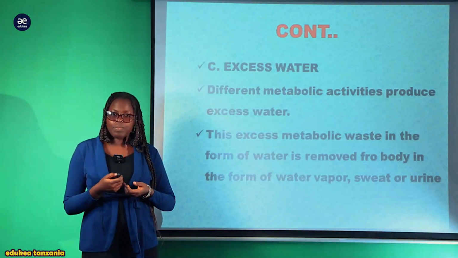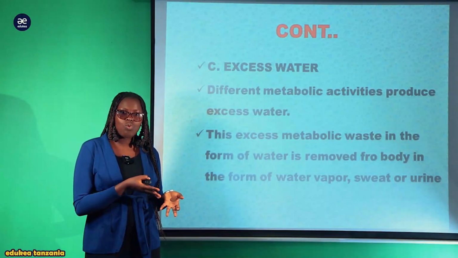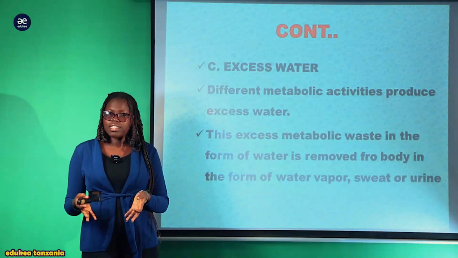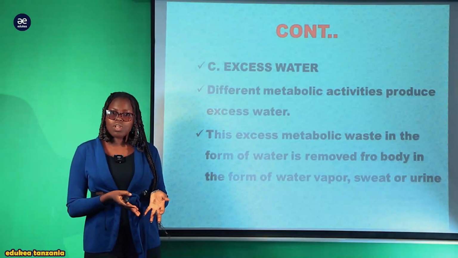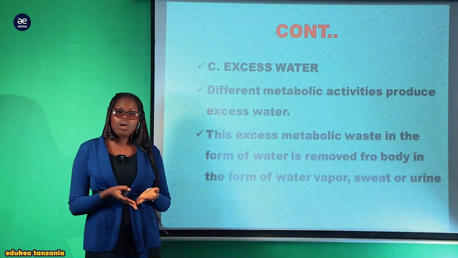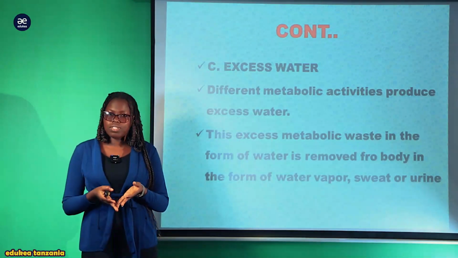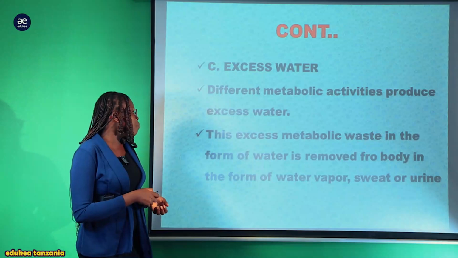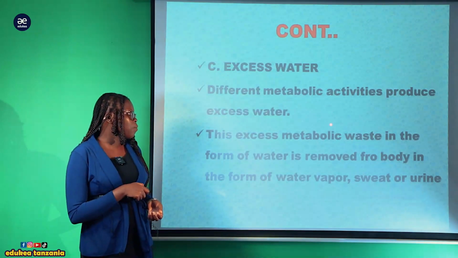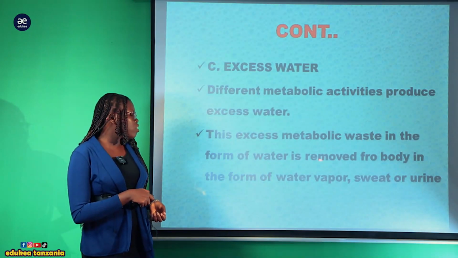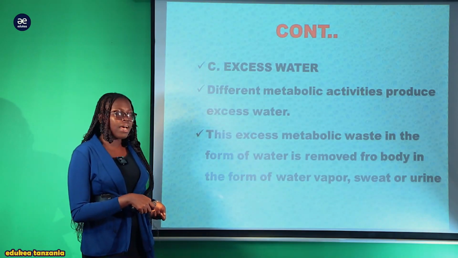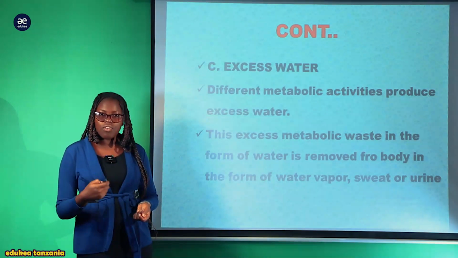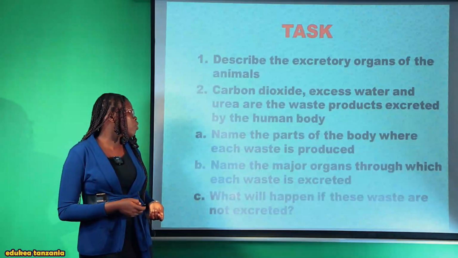Now there are different mechanisms which are used to remove excess water into the body of an organism. The first one, we have the skin organ as one of the excretory organ ambayo yenyewe inakuwa inatoa excess water through sweating, unapokuwa unatoa jasho. So this excess metabolic waste in the form of water is removed from the body in the form of water vapor, sweat pamoja na urine ambayo ni mkojo. Kwa maji vile vile yanakuwa yanatolewa kwa njia ya mkojo.